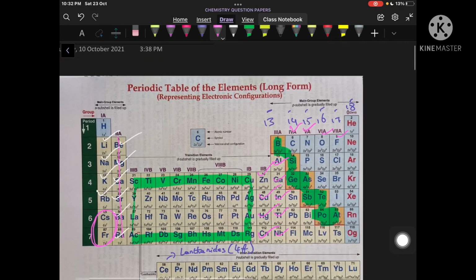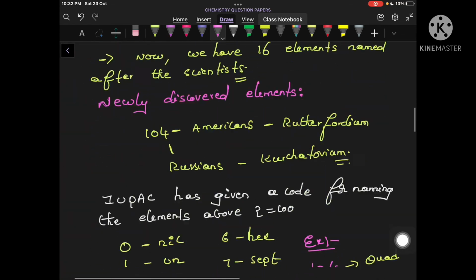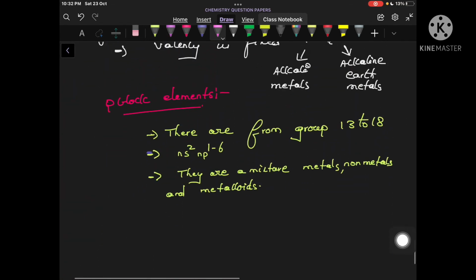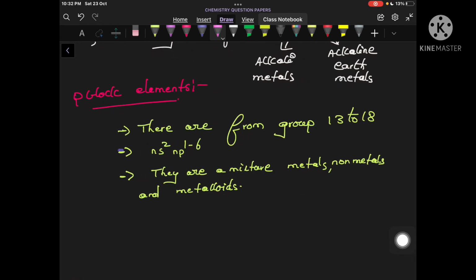So this is how the P block is arranged. There are metals, non-metals, and metalloids present in the P block.